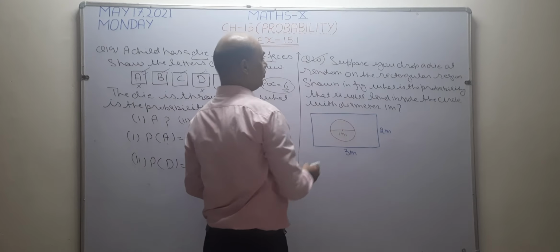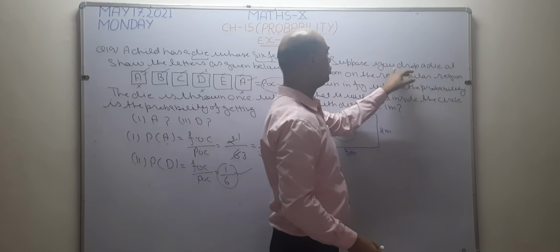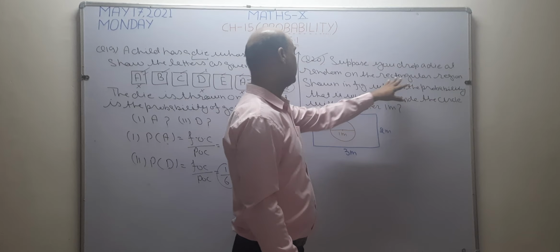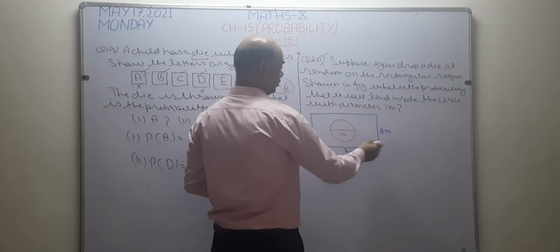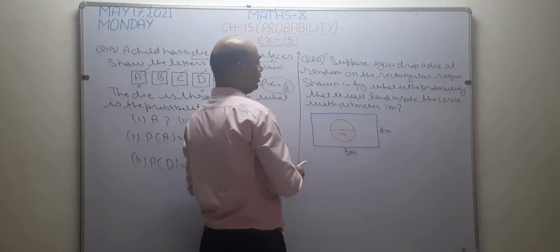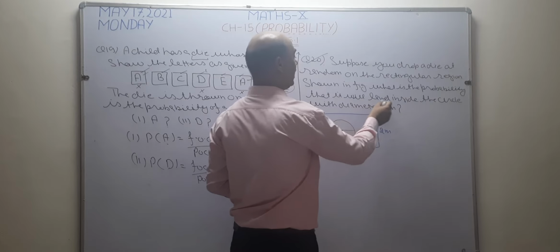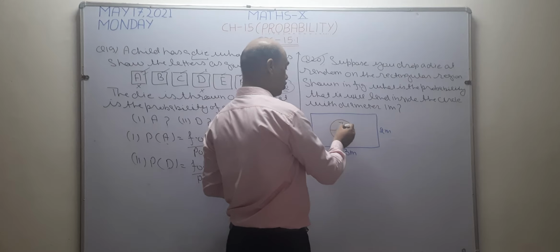Question number 20. See what is given. Suppose you drop a die at random on the rectangular region shown in the figure. This rectangular region is given. We have to drop one die on this rectangular region. What is the probability that it will land in the circle? What is the probability that the die is going to land inside the circle?